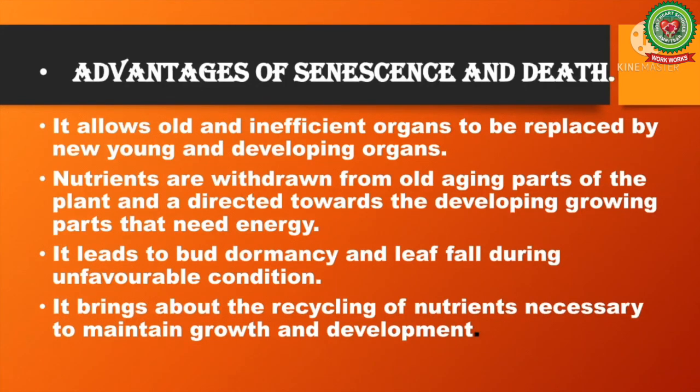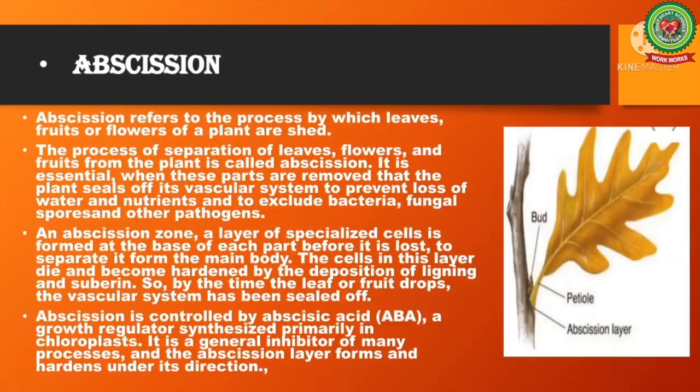The next are the advantages of senescence. It allows old and inefficient organs to be replaced by new young and developing organs. Nutrients are withdrawn from the old aging parts of the plant and are directed towards the developing growing parts that need energy. It leads to bud dormancy and leaf fall during unfavorable conditions that reduces the load of work on the plant. It brings about the recycling of nutrients necessary for maintaining growth and development.